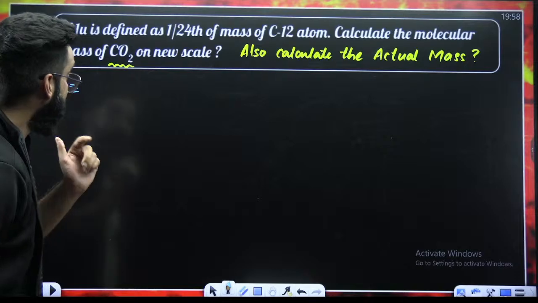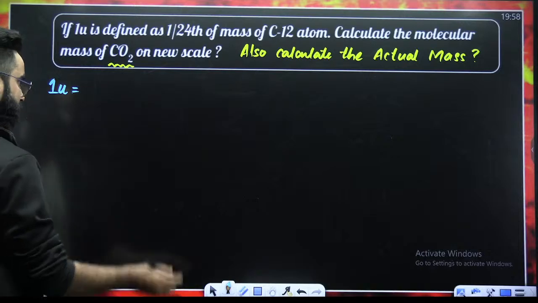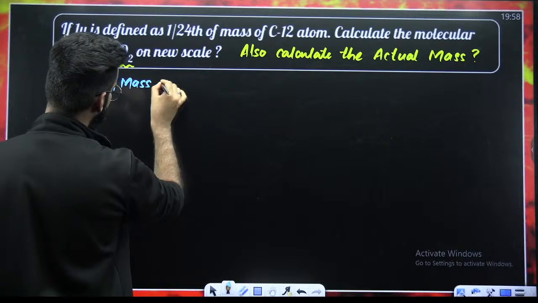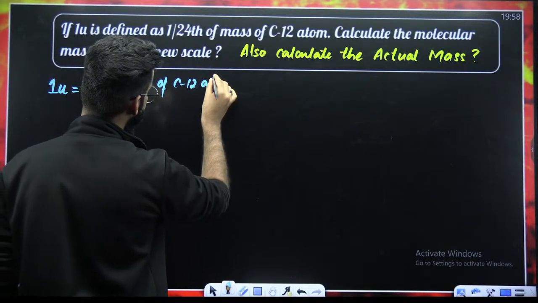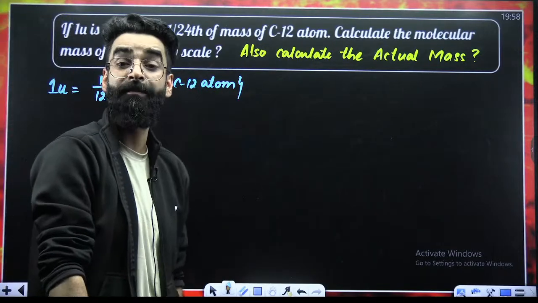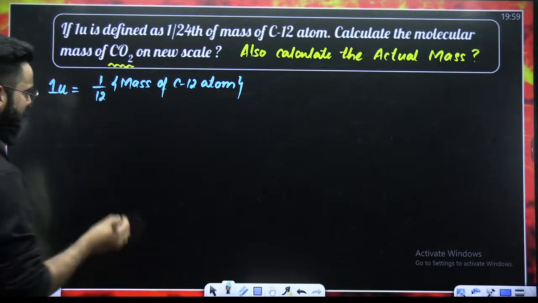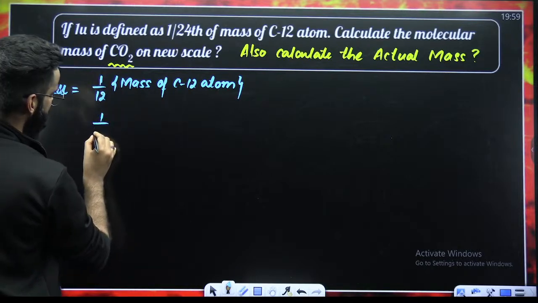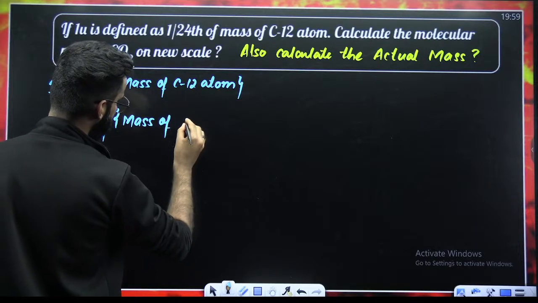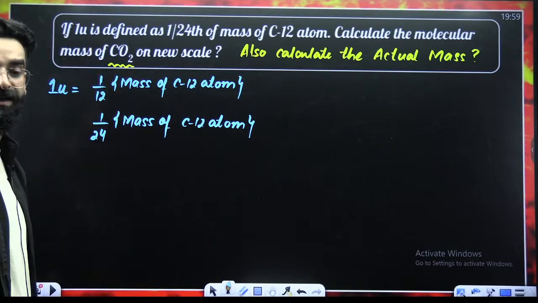All right, look here now. So, how did we define 1 U? We defined 1 U as 1/12 of the mass of a carbon-12 atom. This is how we defined it, right? As per the question, how are they defining 1 U? As per the question, they are defining 1 U as 1/24th of the mass of a carbon-12 atom. This is how they are defining 1 U as per the question.